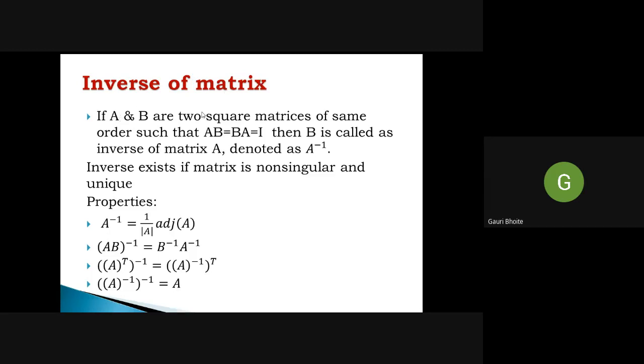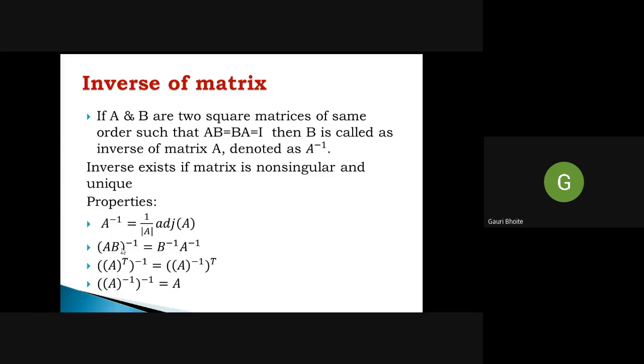So if A and B are two square matrices of the same order such that AB is equal to BA is equal to the identity matrix, then this B is called the inverse of matrix A, or it is A inverse. And when the inverse exists, if the matrix is non-singular, it is a unique matrix. Okay. So first of all, A inverse, how we find out? 1 upon determinant of A into adjoint of matrix A.